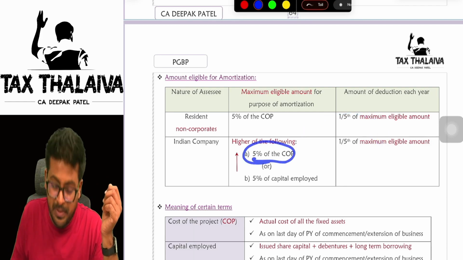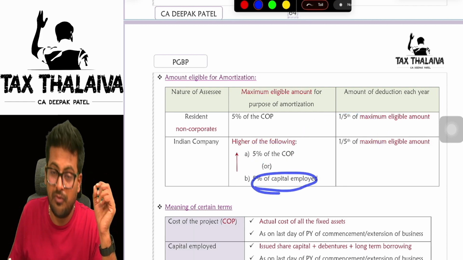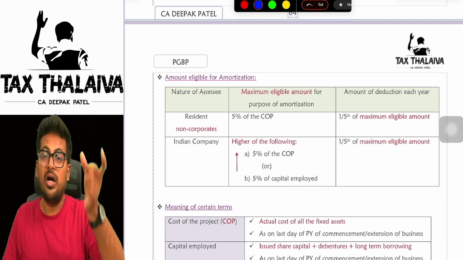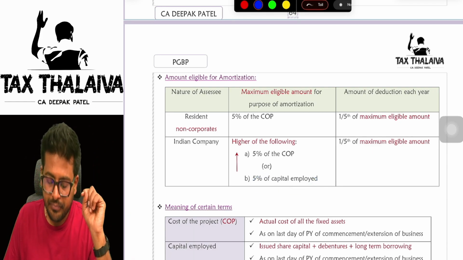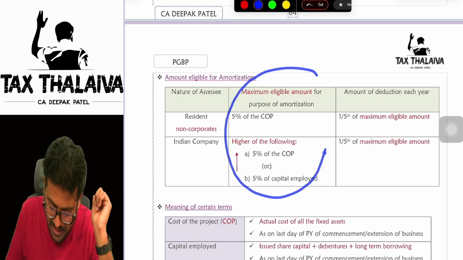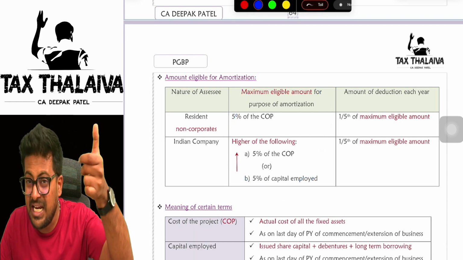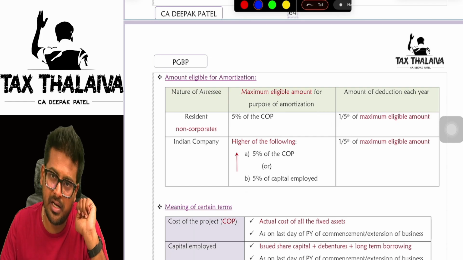What are these two, sir? 5% of the cost of project or 5% of capital employed, whichever is higher. On that you will claim 1/5. But keep in mind one thing: this maximum eligible deduction should not exceed the actual expenditure which you incurred.